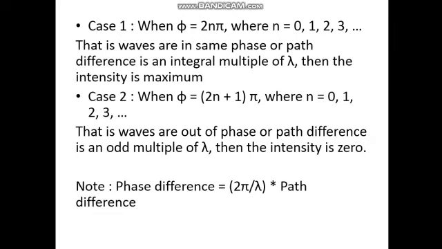When phi is equal to pi, then r is equal to 0, that means intensity is 0. When phi is equal to 3 pi, again intensity is 0. That means when phi is equal to (2n plus 1) into pi, where n is equal to 0, 1, 2, 3, etc., that is, the waves are out of phase, or the path difference is an odd multiple of lambda by 2, then the intensity is 0.